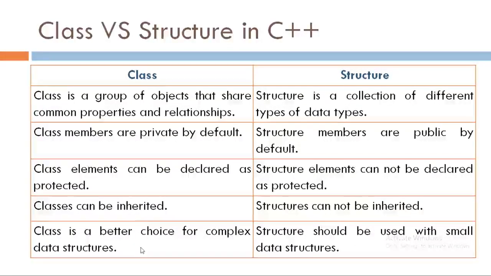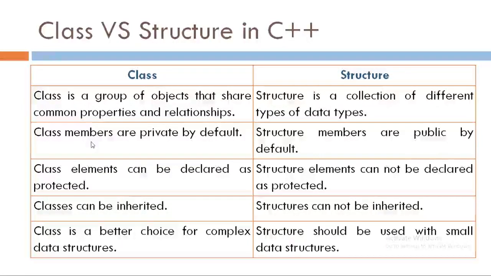Now friends, let's see the difference between class and structure in C++. Yes, here we are discussing about what is class and what is structure in C++. See, the first difference is class is a group of objects that share common properties and relationships. Here we are having objects, they are sharing their properties as well as relationships in a class. In a structure, it is a collection of different types of data types. Simply, it is a collection of variables of different data types.